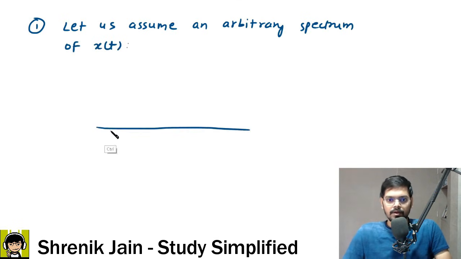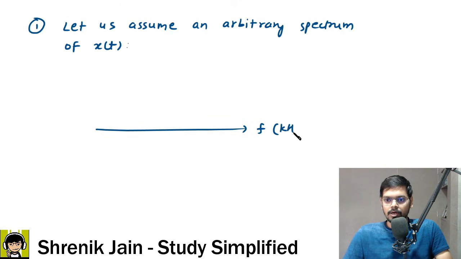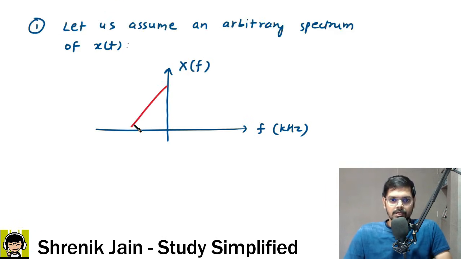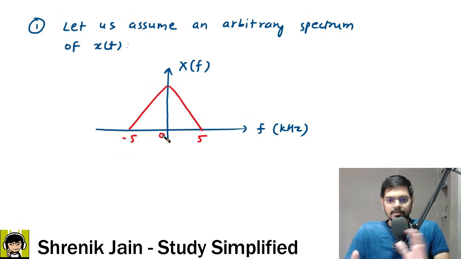This is our frequency f in kilohertz. This is the magnitude capital X of f, the frequency spectrum. Let me take a triangular signal working from -5 to 5, a low passing signal, right?